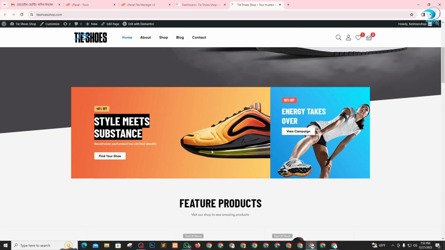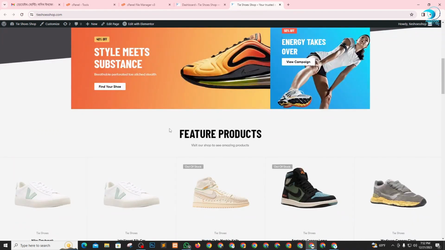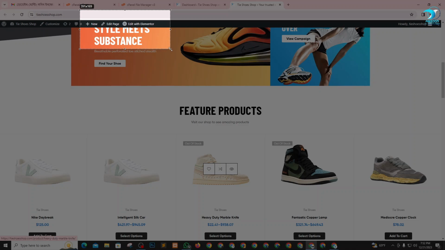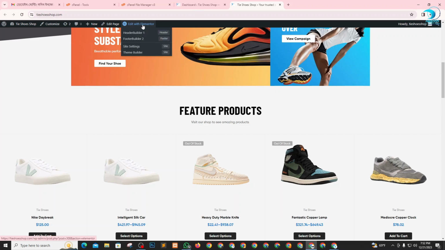All right. At this time, I need to change this piece of product. It's called content. You need different content, like boom and cool product. So how can you customize? Just click Edit with Elementor. Here it is, you can see Edit with Elementor. Just click here, Edit with Elementor.